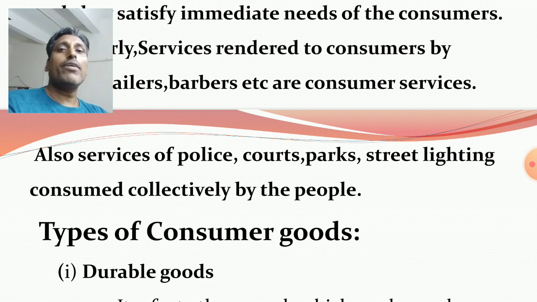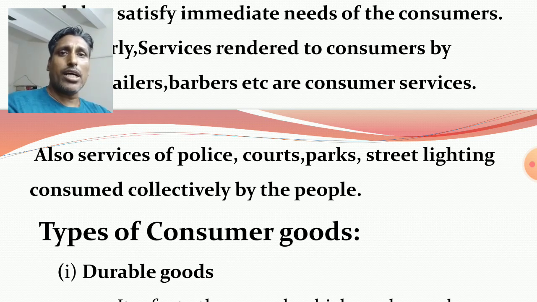Courts provide justice to the people. Parks are for enjoyment, for relaxation. In leisure time, we go to the parks with our children and enjoy. Okay, for relaxation, for stress free, for burden free, we go to the parks and enjoy.